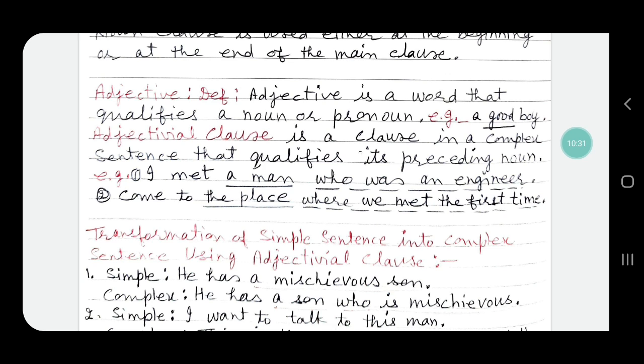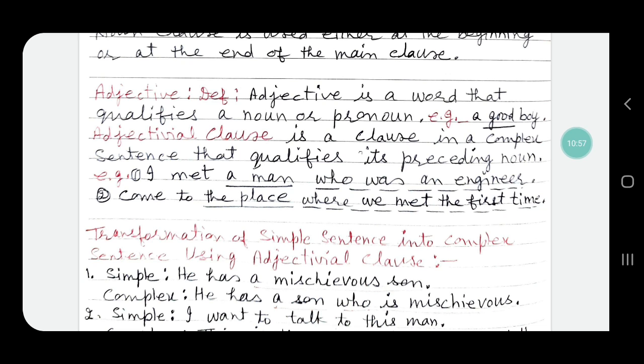For example, I met a man who was an engineer. "Who was an engineer" qualifies the words "a man." So "who was an engineer" is an adjectival clause, a dependent clause, and so the whole sentence "I met a man who was an engineer" is a complex sentence.